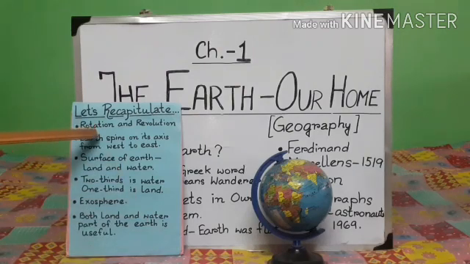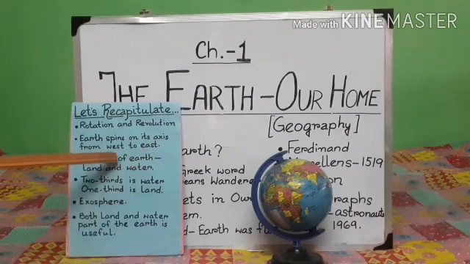They are known as rotation and revolution. Rotation causes day and night and it takes 24 hours, means one day. Revolution causes change in seasons and it takes 1 year to complete one revolution round the sun. Next, we have learned that earth spins on its axis from west to east.